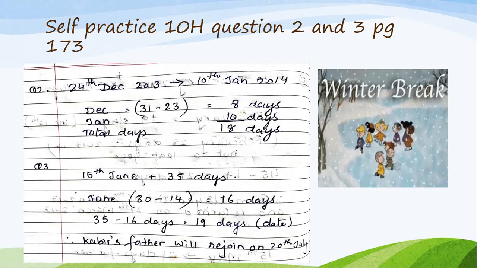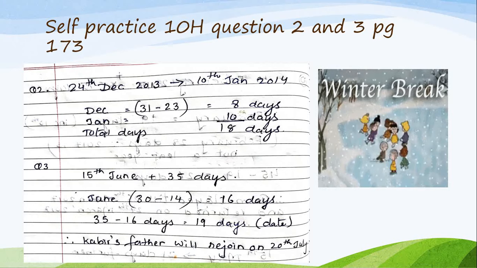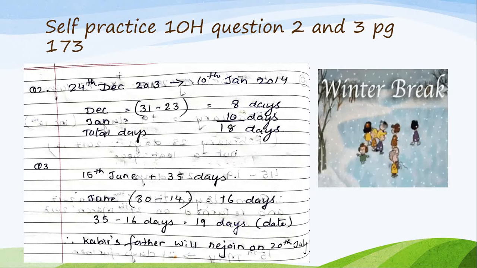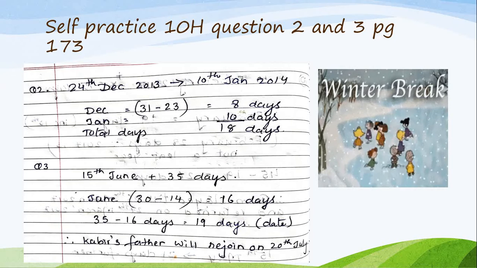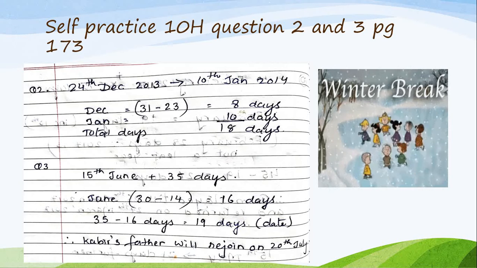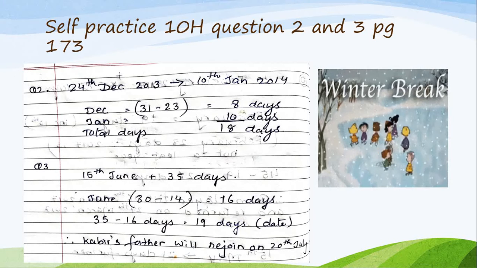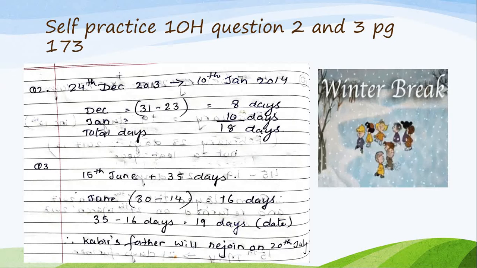That means 1st December to 23rd December I will be going to school. Think that way. Okay, children. So if you take these questions into real life application, then only you can understand. That is the only way to comprehend, children. So 24th December is your holiday. So 1 to 23 you will go to school and 24th is your holiday.